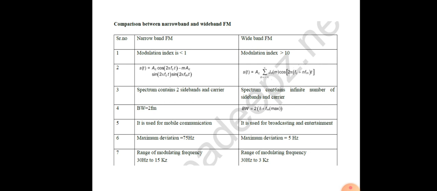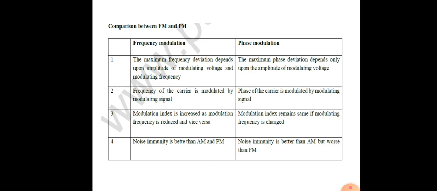The maximum deviation of the narrowband FM is 75 Hz and the maximum deviation of the wideband FM is 5 Hz. The range of the modulating frequency is 10 Hz to 15 kilohertz. In the same way, in our wideband FM the range of the modulating frequency is 30 Hz to 3 kilohertz. Here another comparison is there, that is frequency modulation and phase modulation.